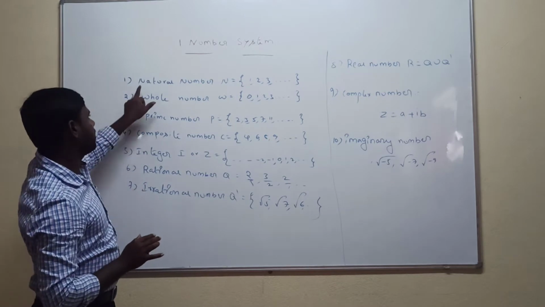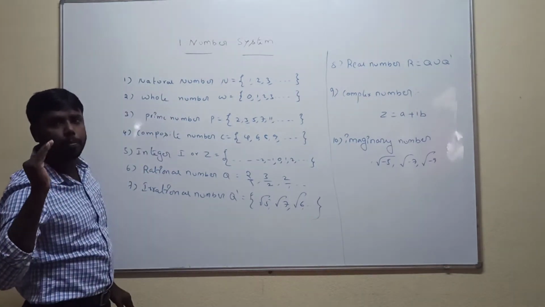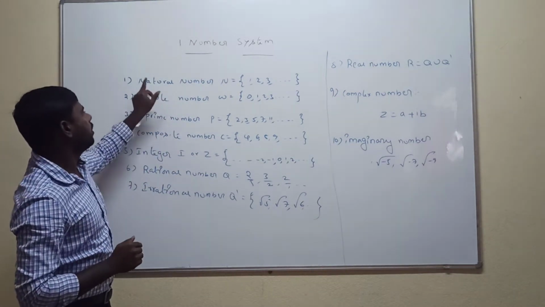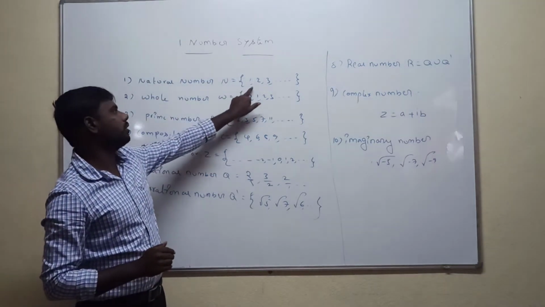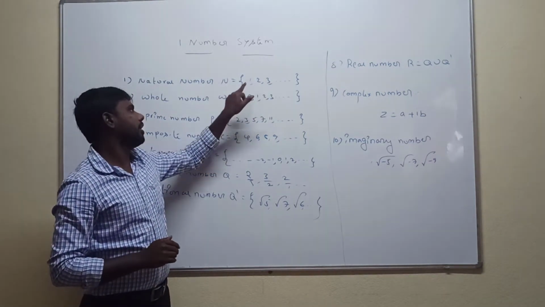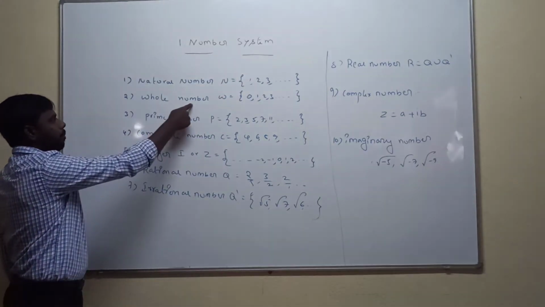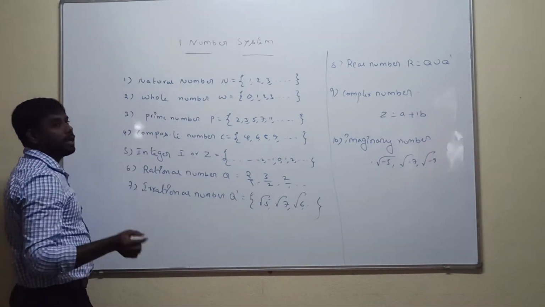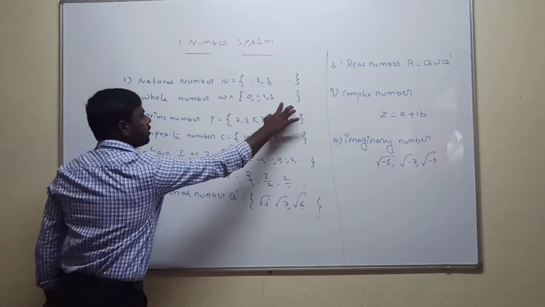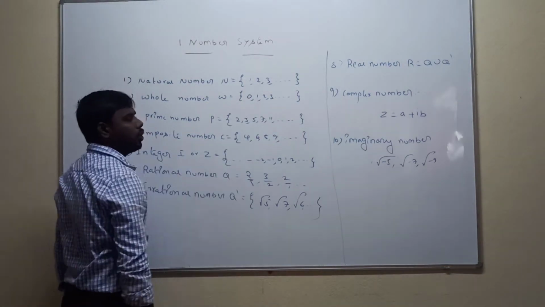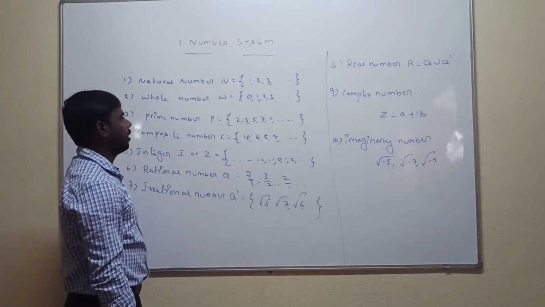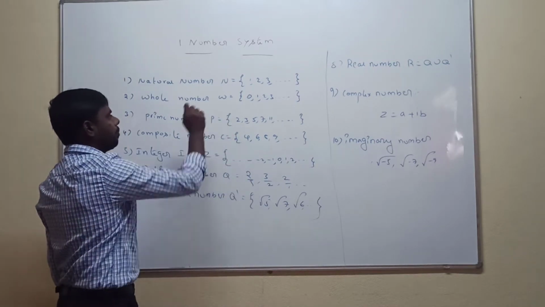Second one is the whole number. A whole number is nothing but a natural number including zero. It is called a whole number. The whole number is denoted by capital W.